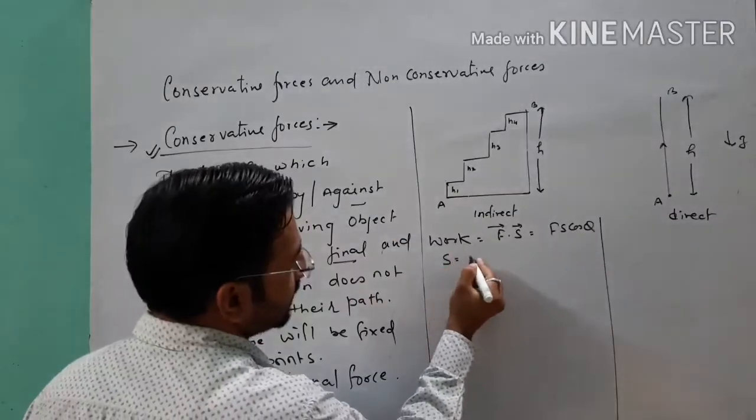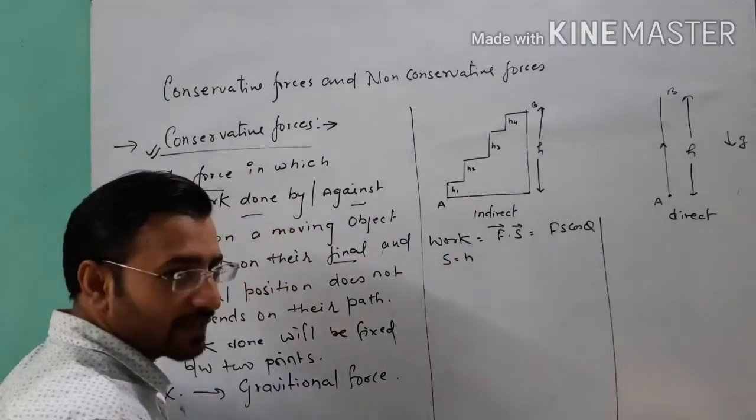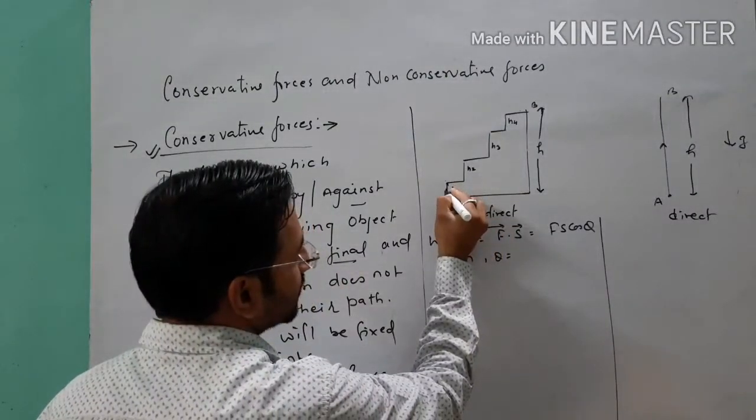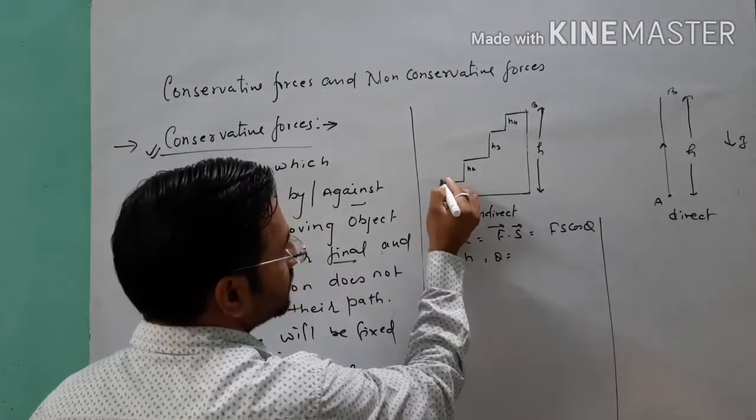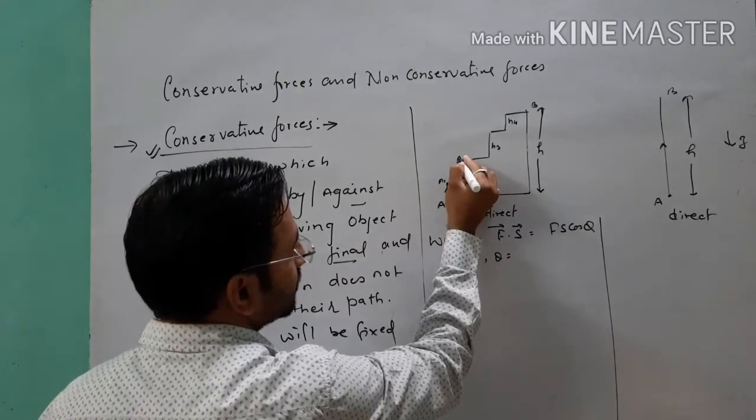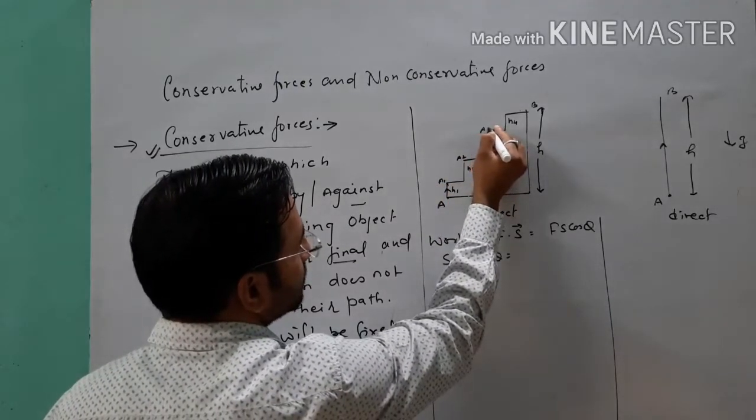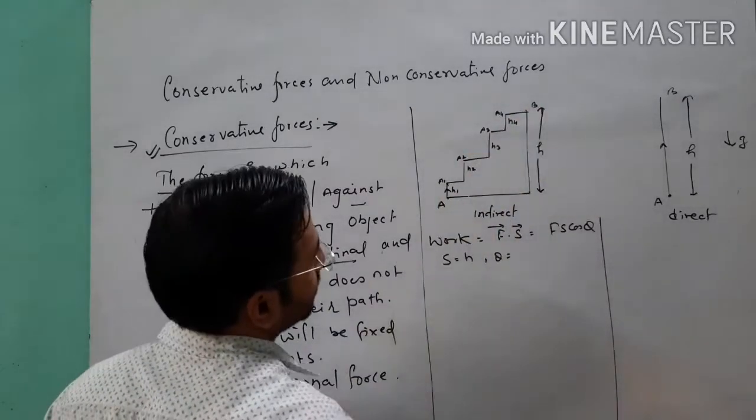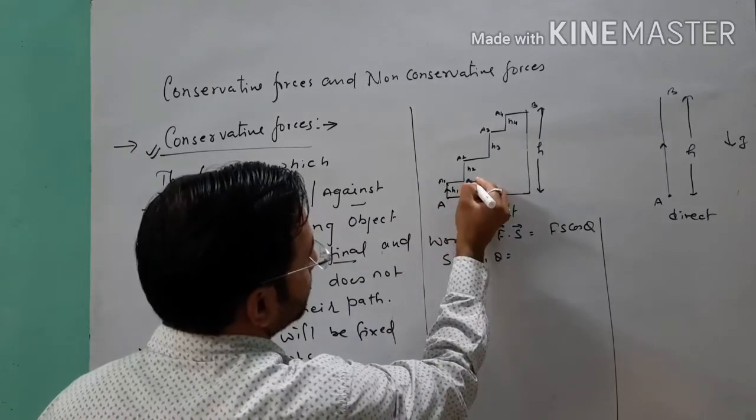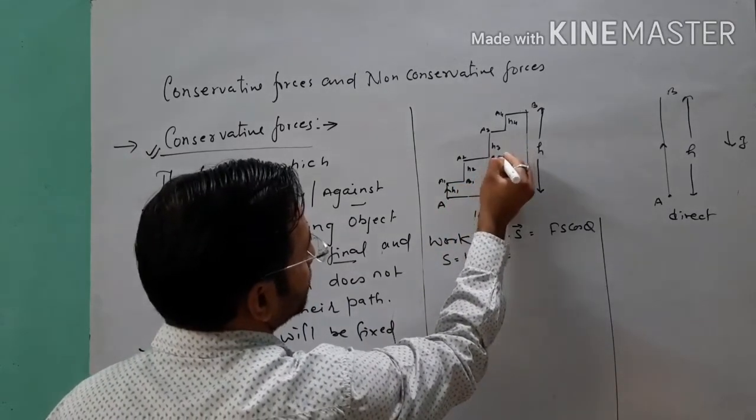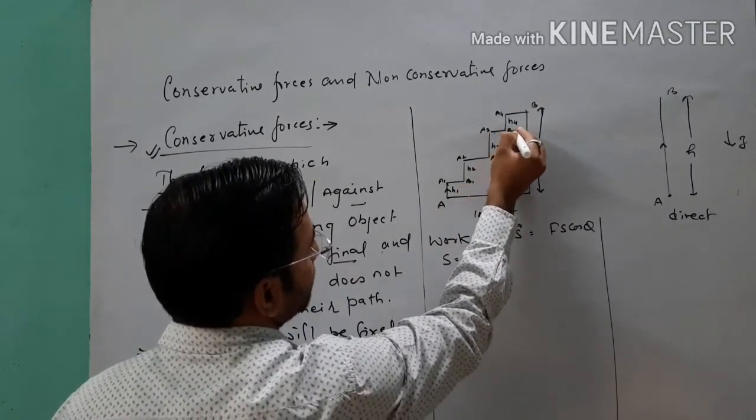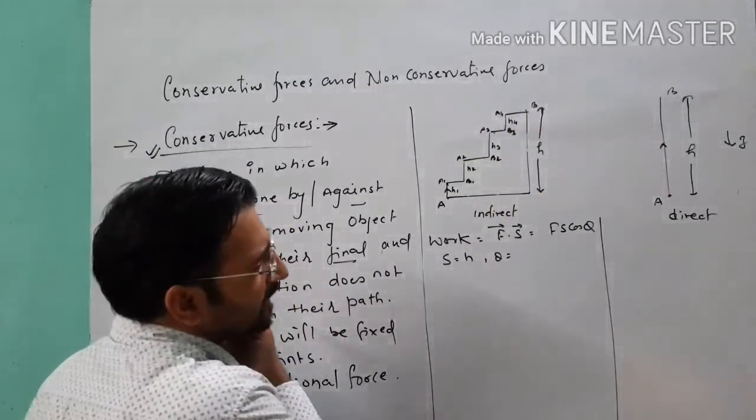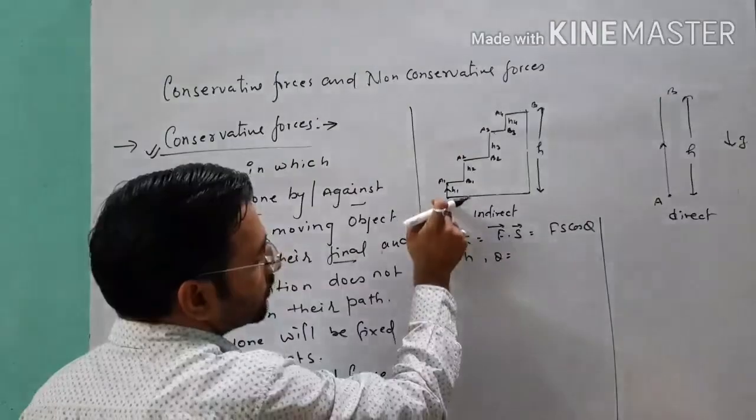Here I will replace S with H, and theta we know. As we are shifting the object from the ground to any point, suppose this is our A1, this one is our A2, this is our A3, this is our A4 point, and this one is our B point. And here suppose B1, B2, B3, and this is the B point. Clear, student?